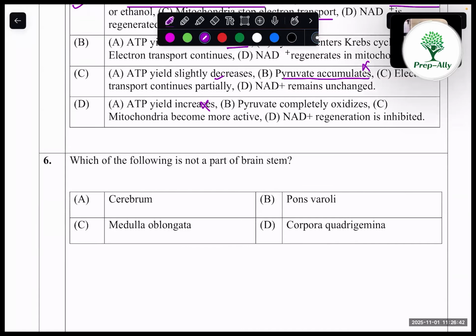Sixth question, which of the following is not a part of brainstem? So brainstem include midbrain and hindbrain. So cerebrum is the answer because it belongs to forebrain.